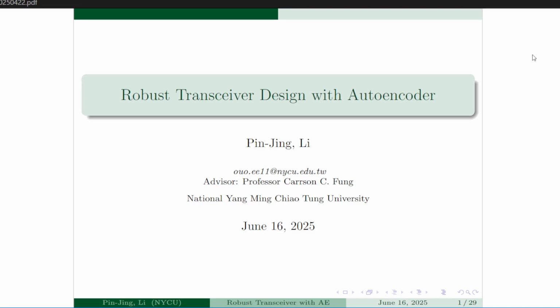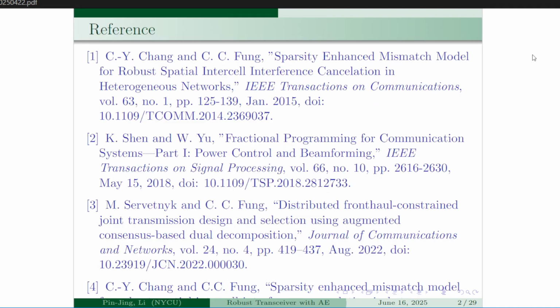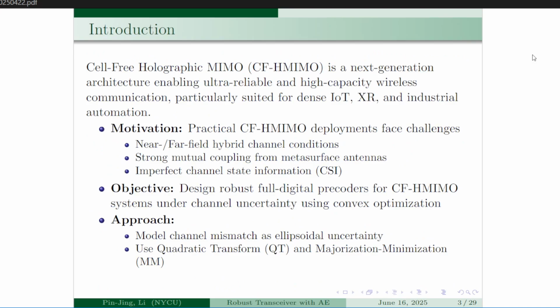Hi, today I'm going to present our project this semester, which was about robust transceiver design with autoencoder. Here's the reference. Our goal was to formulate the problem we will encounter when we consider a self-reading holographic MIMO system.